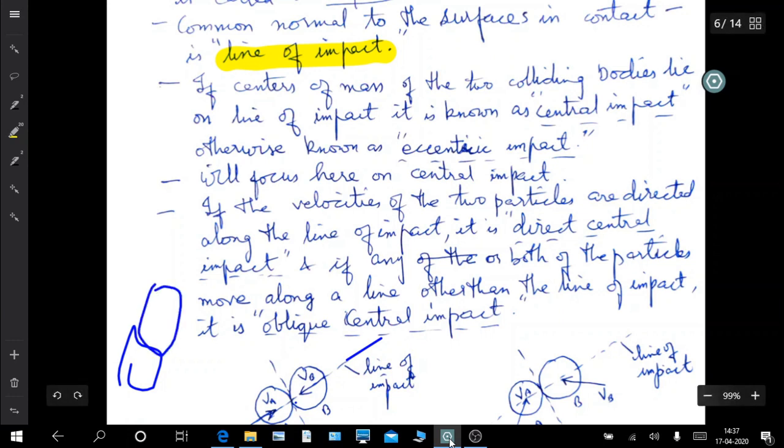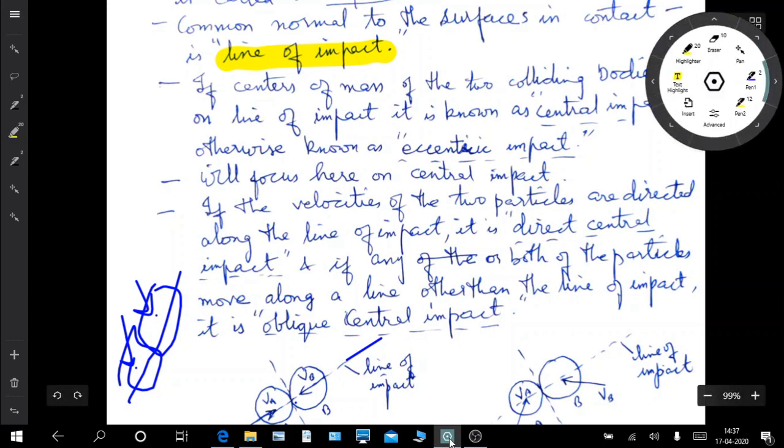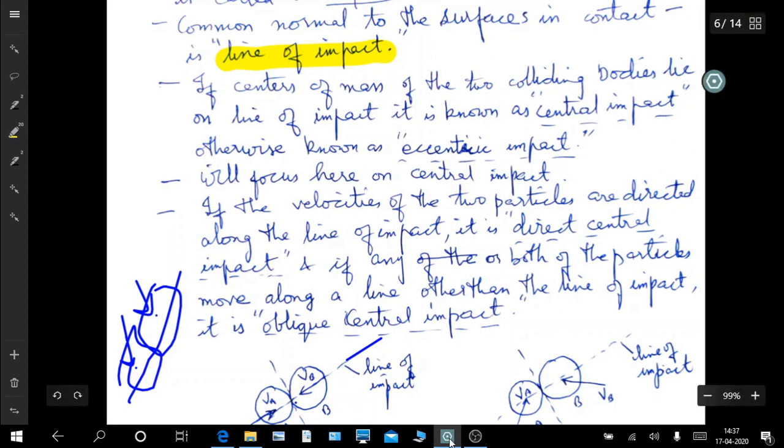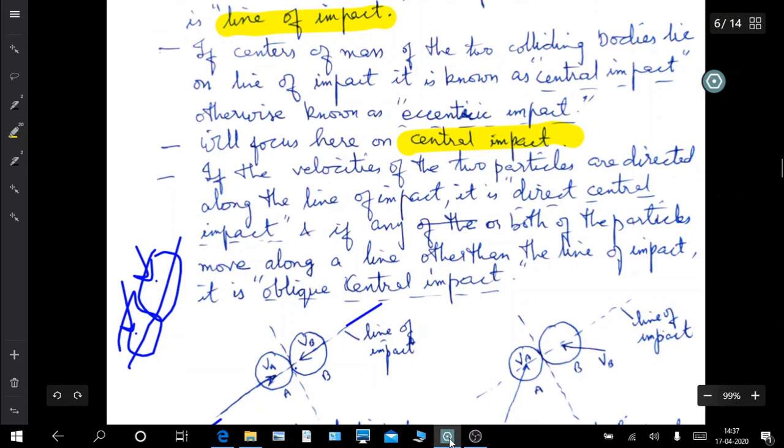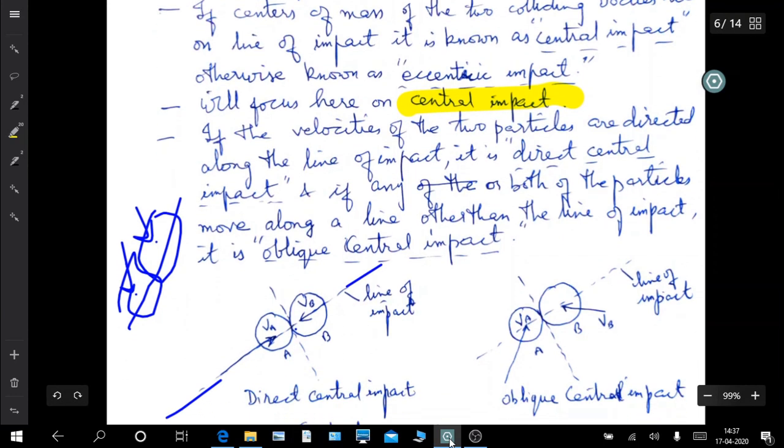This is the line of impact, and their centers of mass are at some different place. So they are not on the line of impact. So this is an eccentric impact. In this course, the problems related to this topic will be on central impact. Eccentric impact is in another topic.